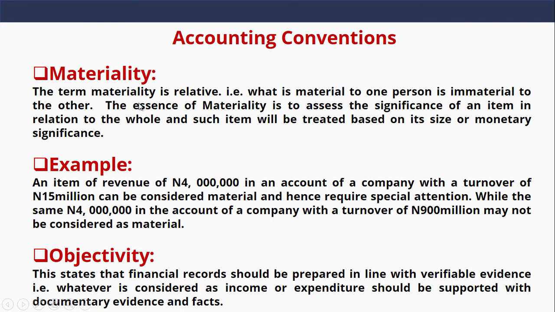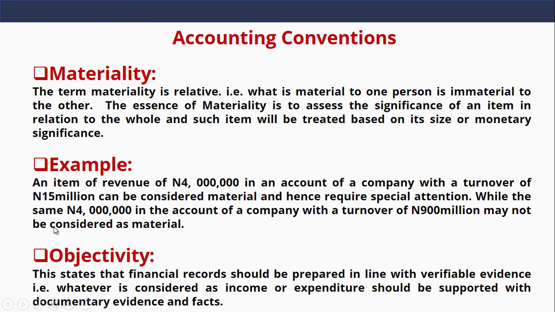What the materiality convention is saying is that an organization should capitalize an item it considers material, and an item that is considered immaterial should be written off as expenses to the profit or loss account.